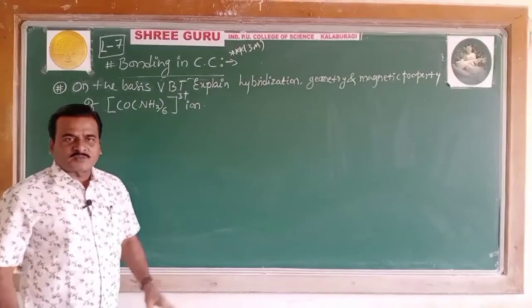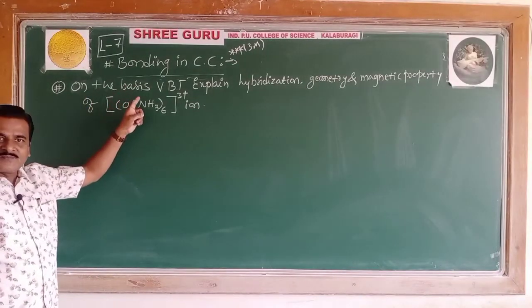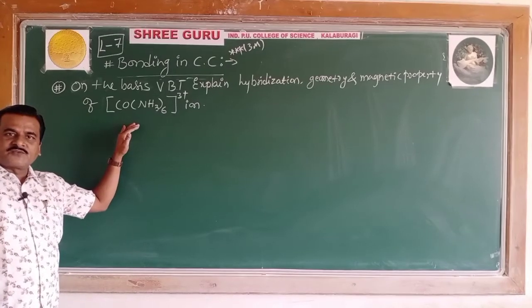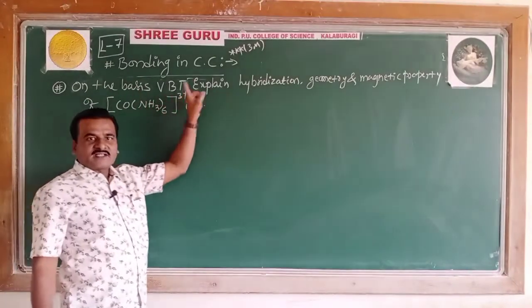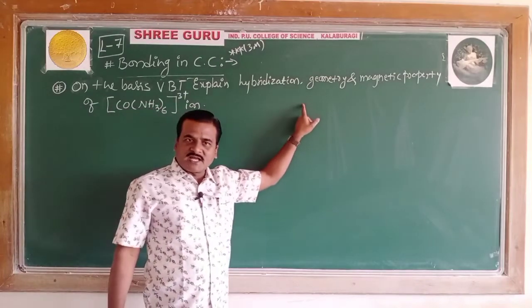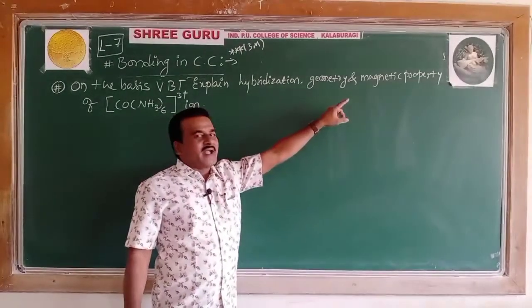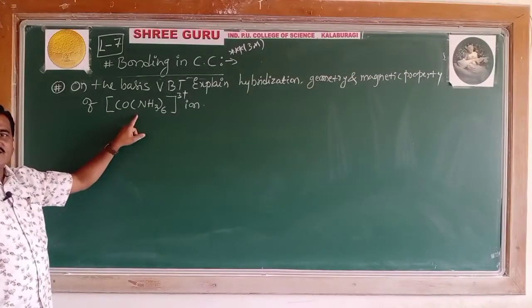When you check the question papers, you will come to know. The question is: on the basis of VBT, explain first the hybridization, next the geometry, and the magnetic properties of this complex ion.